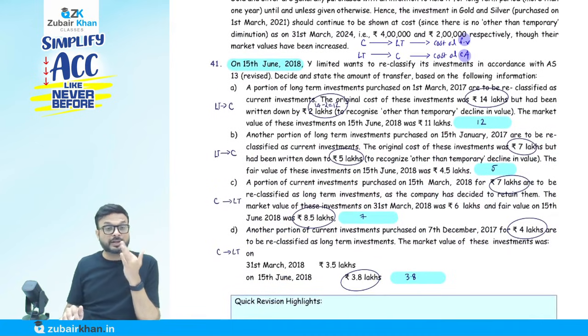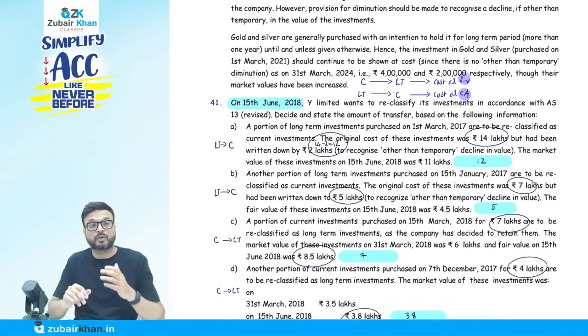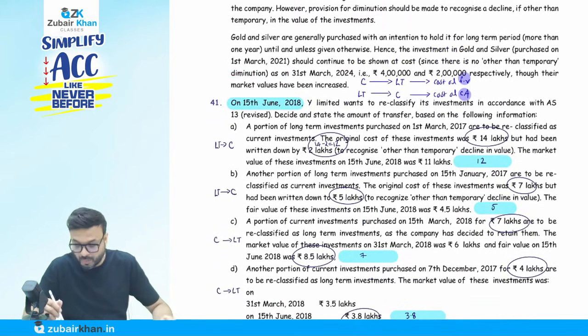Okay. Now, second question, question number 41. This is on the reclassification. They say on 15th of June 2018, Y Limited wants to reclassify its investment in accordance with Accounting Standard 13. Decide and state the amount of transfer based on the following information. Remember that they are talking about reclassification. So what is the rule here? Current to long term, long term to current.